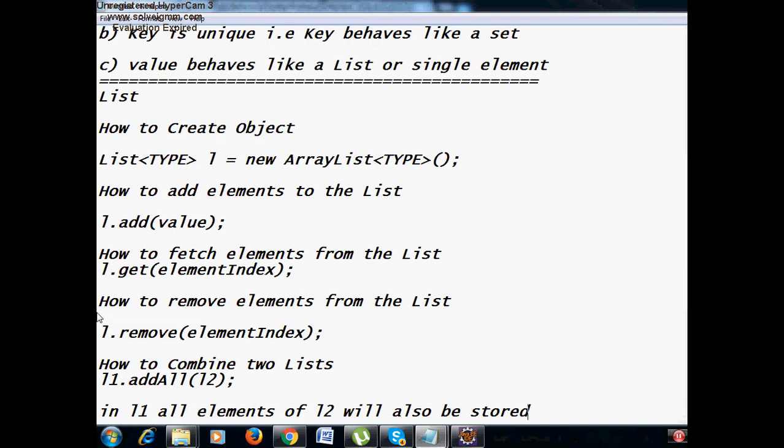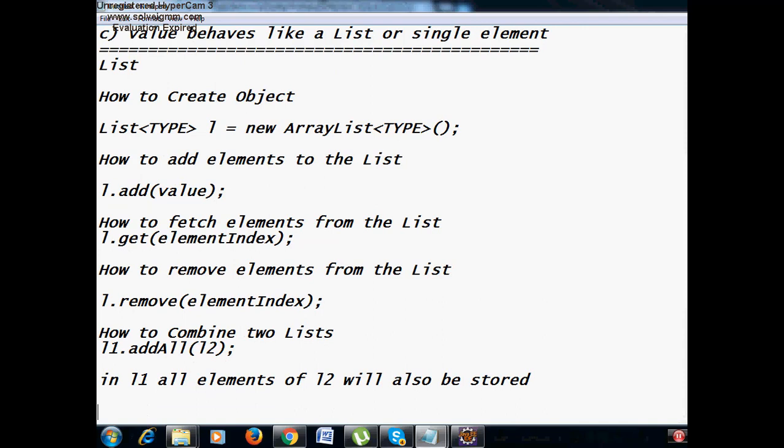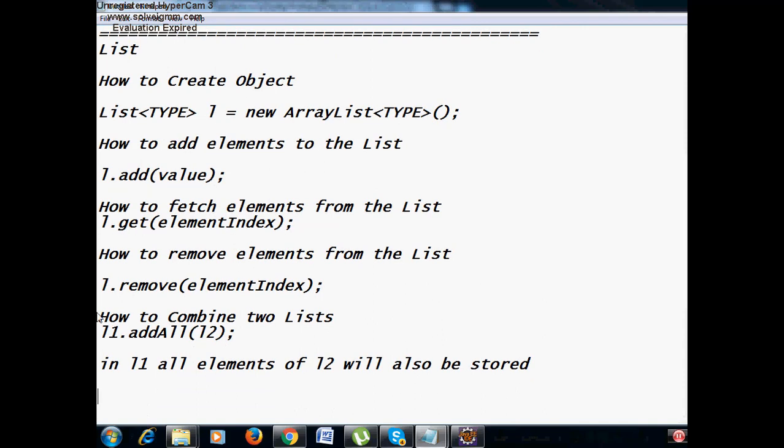Okay, in L1, all elements of L2 will also be stored. Then after that, this is how you combine two lists.